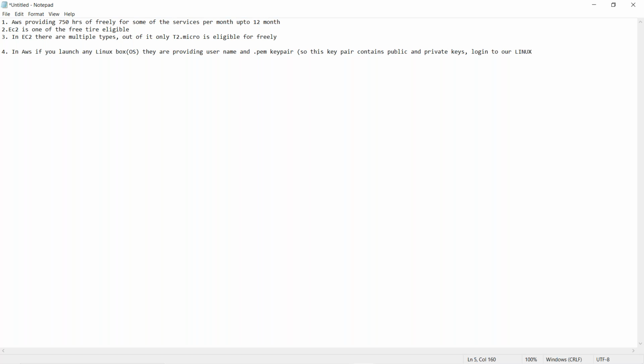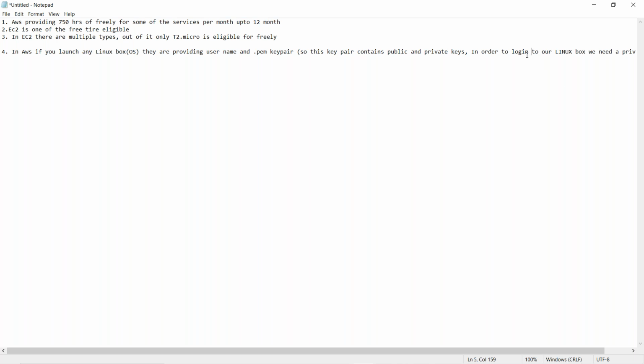So actually, guys, they are not providing the private key directly. Use a password or a private key, I need one. They are not providing a password, but instead of that they are providing a bundle, one key pair, with public and private keys in it. I will show you how to generate this private key, guys. I will show you how to create this PEM key.